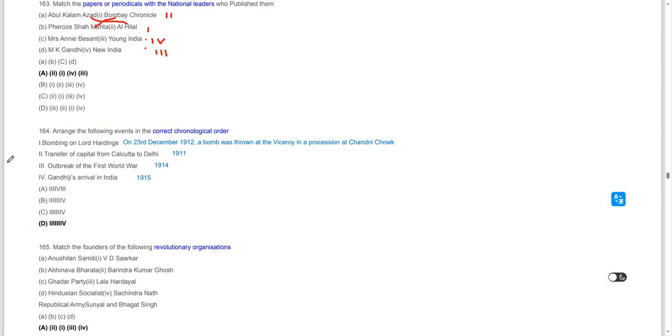Outbreak of the First World War, 1914, and arrival of Gandhi, 1915. So the order is: transfer of capital from Calcutta to Delhi 1911, bombing of Lord Hardinge 23rd December 1912, outbreak of the First World War 1914, arrival of Gandhi 1915. The bomb was thrown at the Viceroy in the procession at Chandni Chowk. Moving on to the next question.